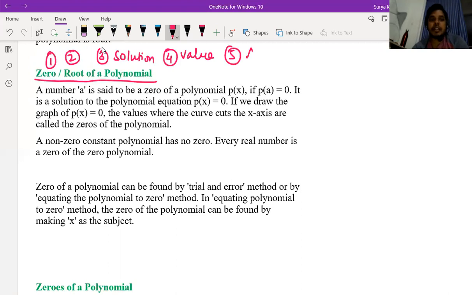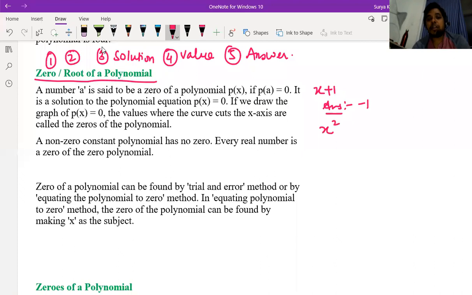So these many words are the same. Suppose they ask you what is the 0 of the polynomial x plus 1, so your answer is what? Minus 1. We can say this is a root also, this is a solution also.